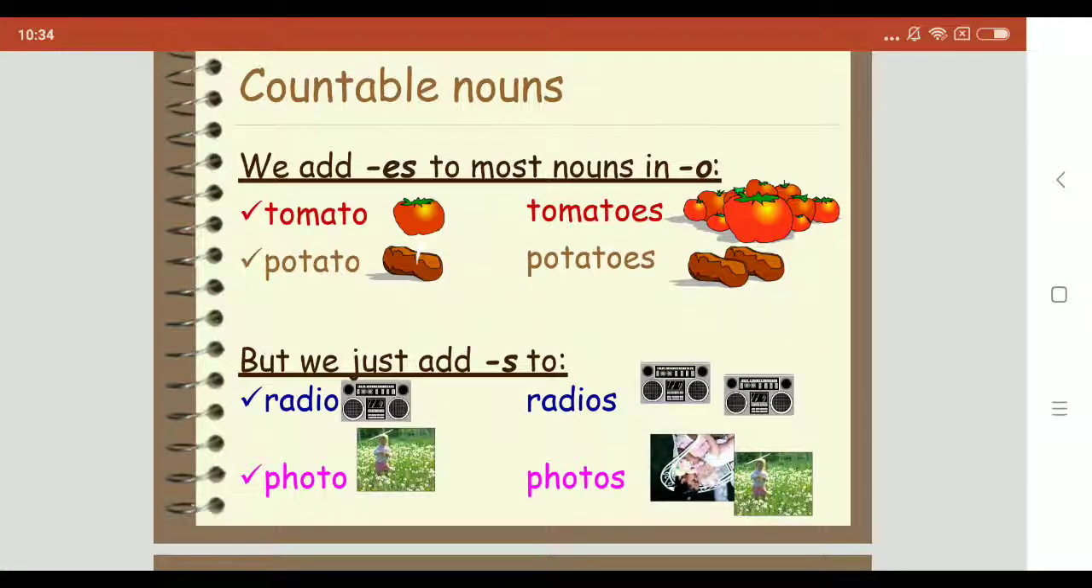We add es to most nouns ending in O. For example, tomato, the last letter is O. For this reason, we have to add es. Tomato, tomatoes. Potato, potatoes. But we have exceptions. The words radio and photo. Radio, radios. Photo, photos.